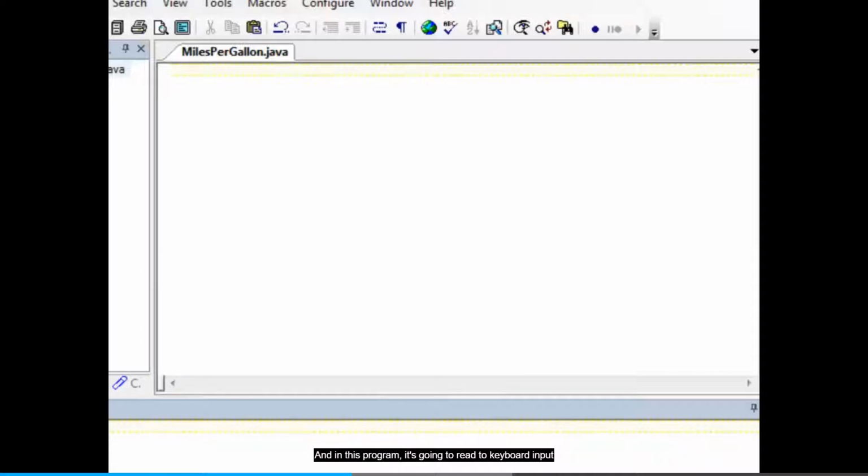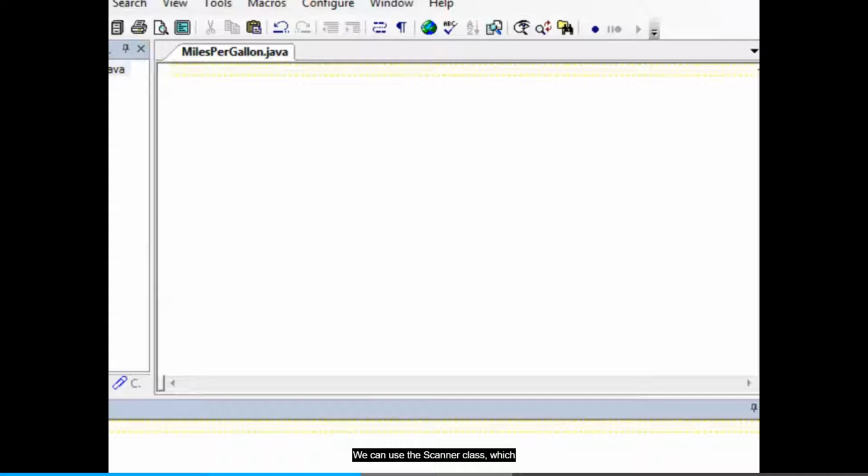We know of 2 ways to read input from the keyboard. We can use the Scanner class, which reads keyboard input using a console window, or we can use JOptionPane, which displays a dialog box. The Scanner class is a little simpler in its usage, so I'm going to use that in this program.